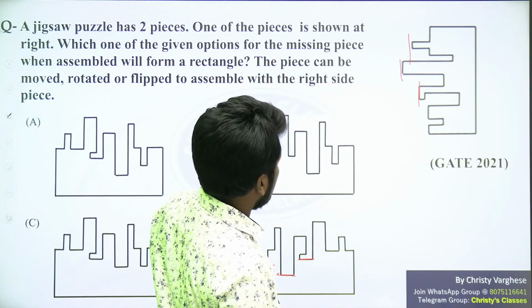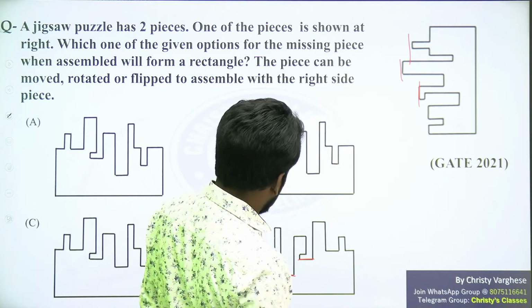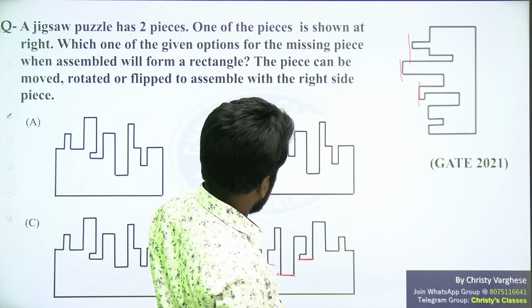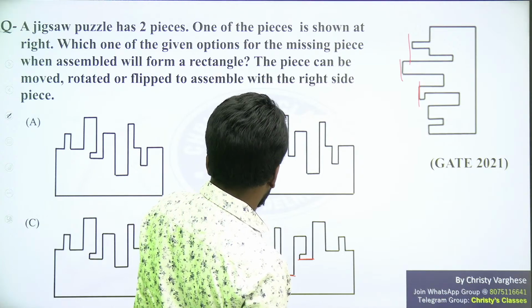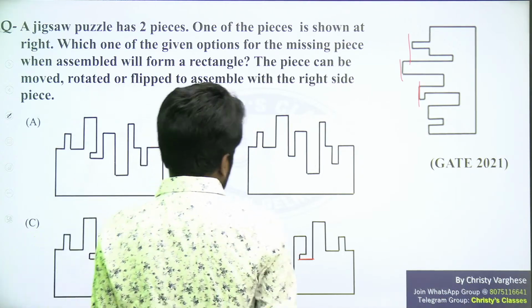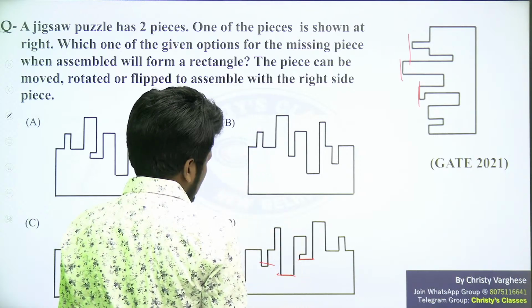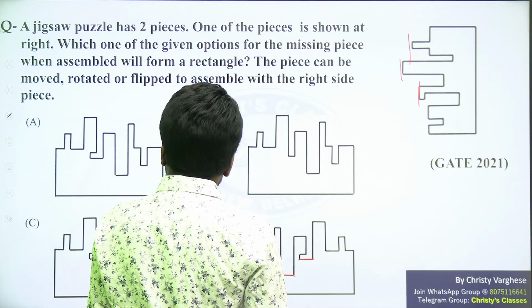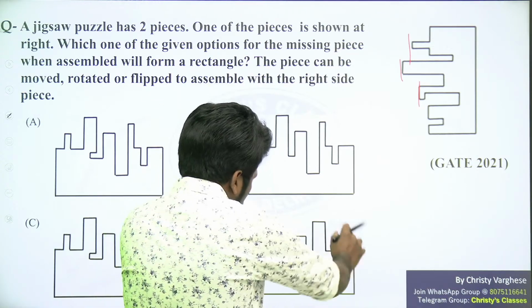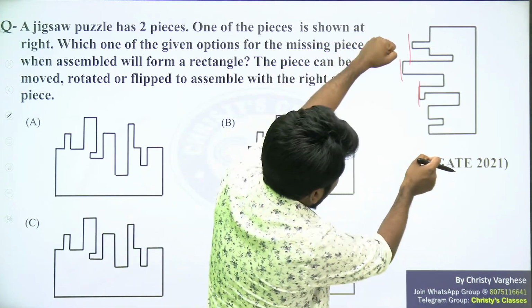Let's see. This is matching with that. This is matching with that. Yeah, the position of the bend is the problem. Look at this. To fit in this, you have to take this picture as such without flipping.